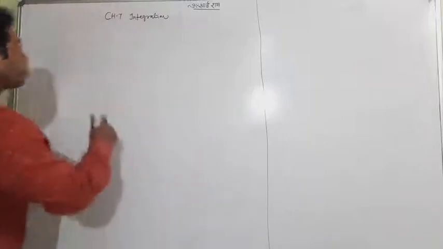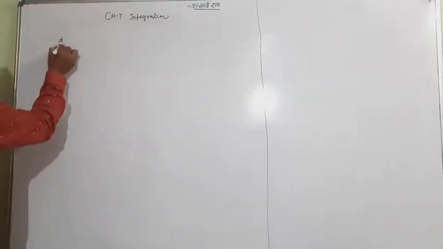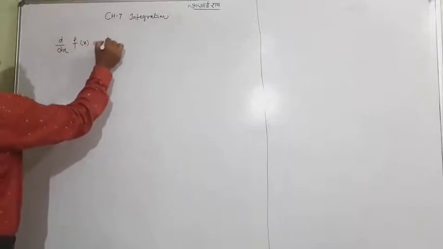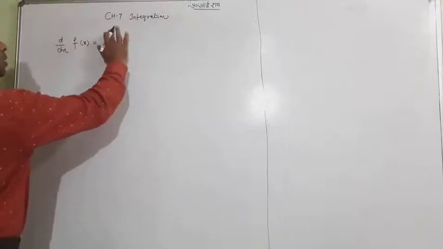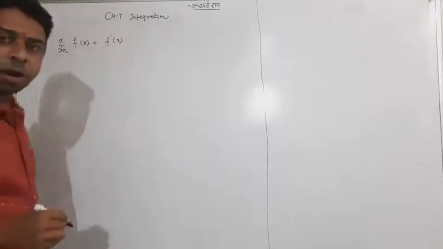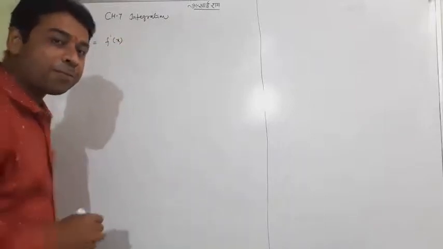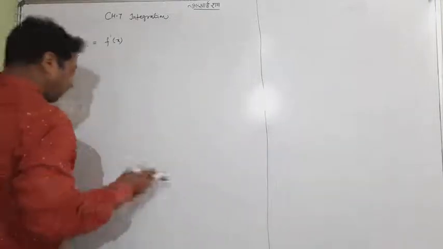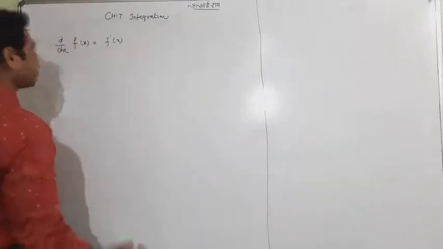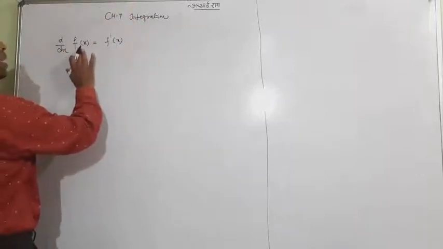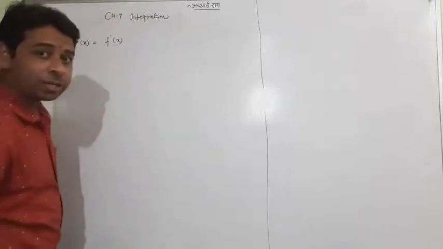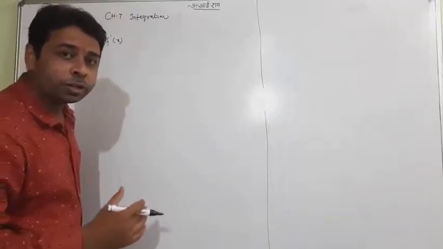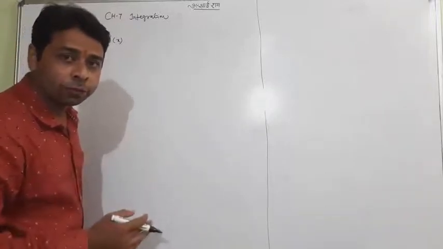Look at, I do differentiation: if d by dx of any function f of x is f dash x, then, as I told you, integration is just the opposite method of differentiation.